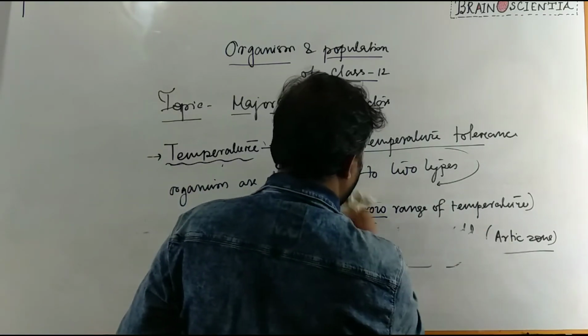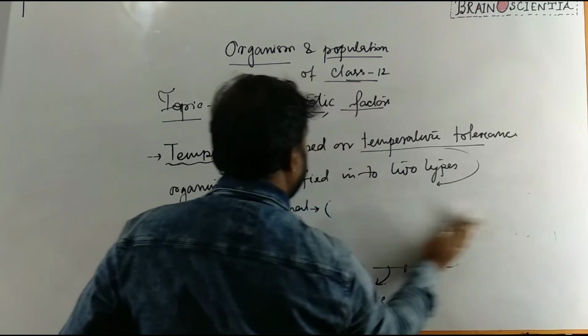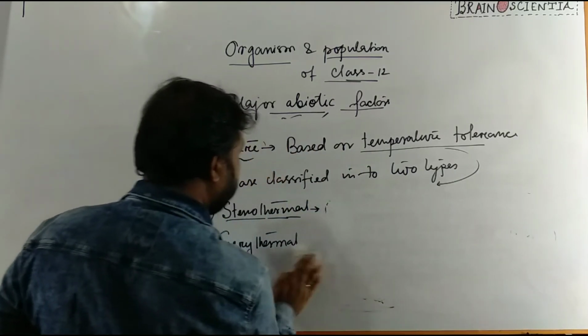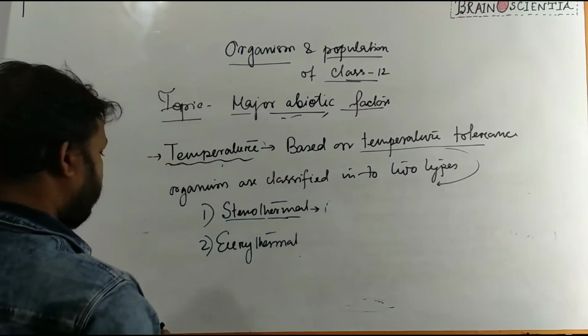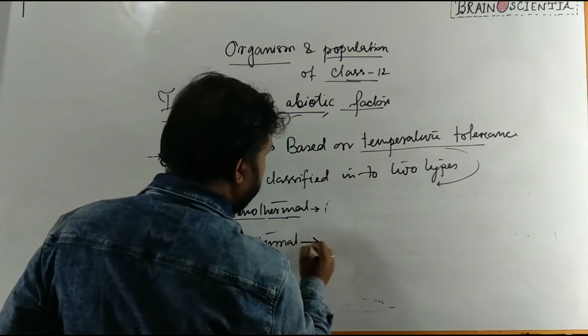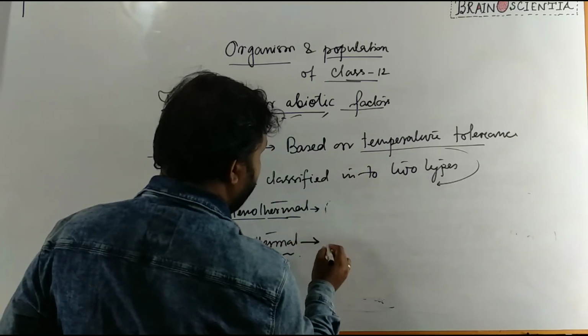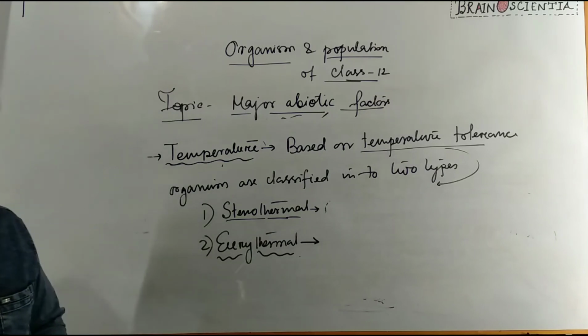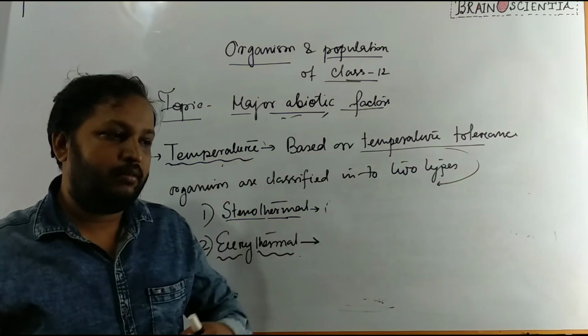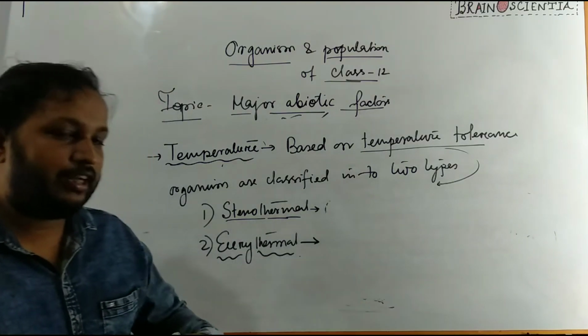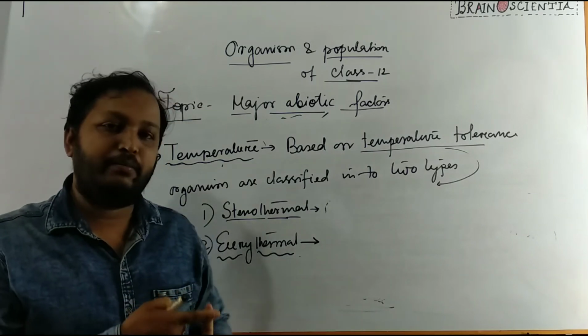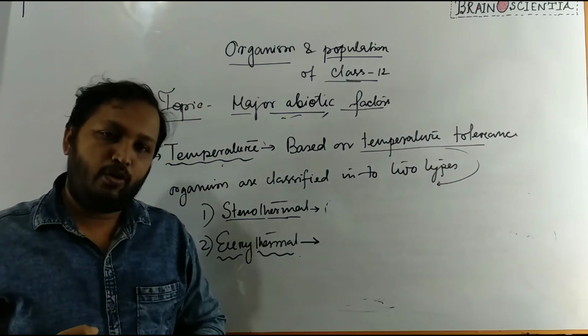Next group of organism is the eurythermal. Okay. This group of organism have adapted themselves to every temperature fluctuation. They can tolerate higher temperature as well as lower temperature.